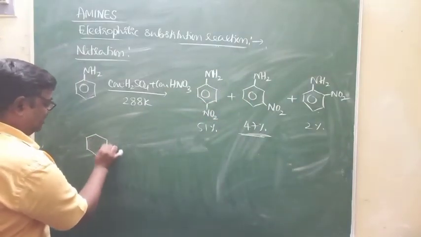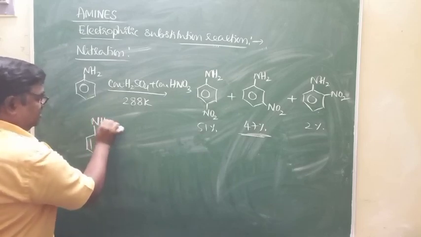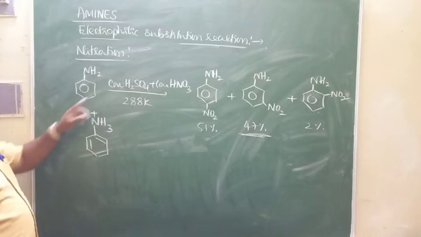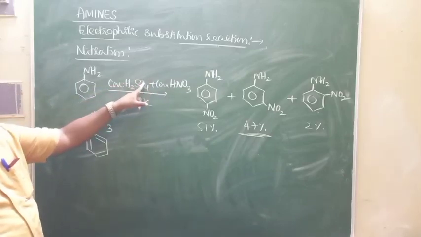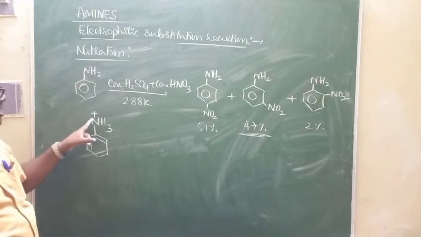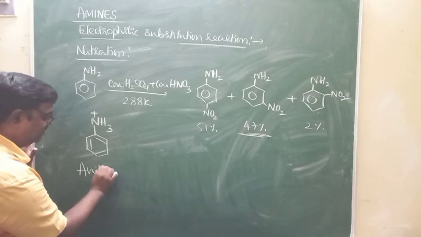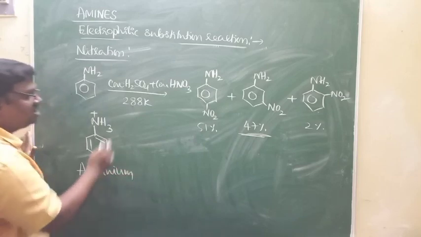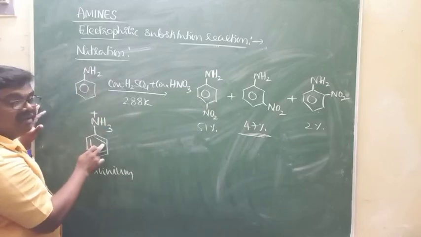This aniline is converted into anilinium ion by taking H plus from acids. These two are strong acids. They donate H plus to aniline, and NH2 group is converted to NH3 plus. This is anilinium ion. In presence of strong acids like sulfuric acid and nitric acid, aniline is converted to anilinium ion.